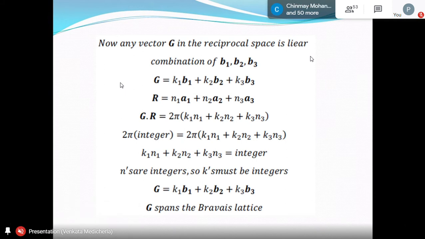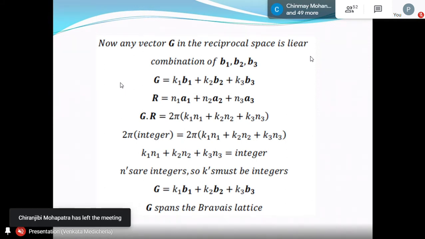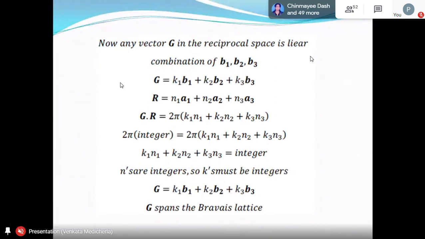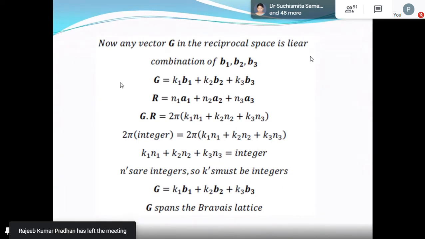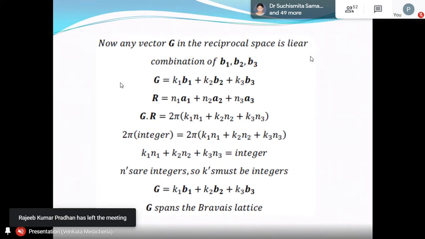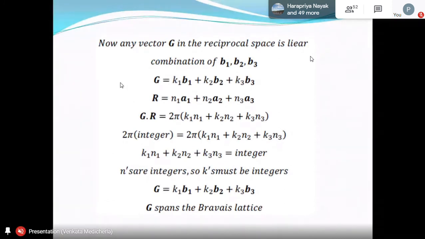So G can be written as K1 B1 plus K2 B2 plus K3 B3. This is always true. It's not only for this reciprocal lattice or crystal. In general, in mathematics, if you have B1, B2, B3, three non-coplanar vectors in three-dimensional space, you can write any vector you take as a linear combination K1 B1 plus K2 B2 plus K3 B3, where K1, K2, K3 are real numbers. I'm not saying integers now. You have to check whether they are integers or not later. First, let us assume that they are some real numbers.